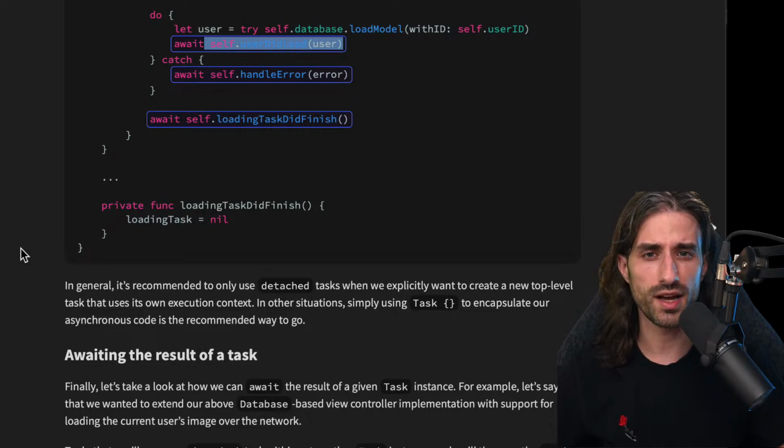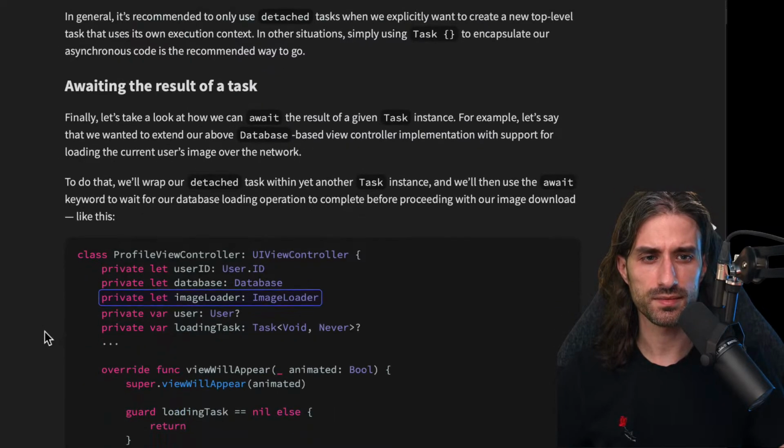And the example John has is great when you need to call existing blocking APIs. It's a great example, but yeah, it's mostly when wrapping existing code. But besides that, most of the time you create a task and that will do what you expect.